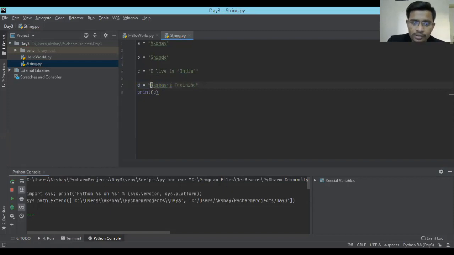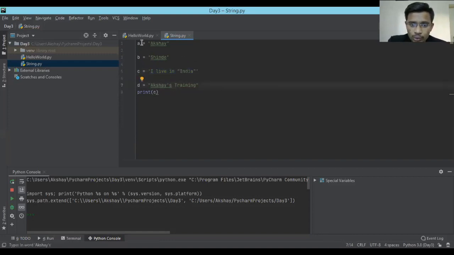It is wrong because see, if you do it like this, the single quote that started over here will end over here, right? So this will consist of one string, and from here it is assuming that something else has started. Now Python is not recognizing it because, according to Python, the string already ended over here with this other single quote. So that's why we have to give the string which consists of a single quote in double quotes, and the strings which include double quotes, you have to write inside single quotes.